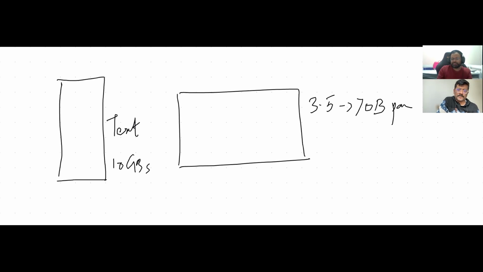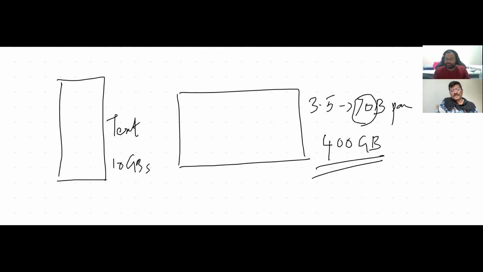Close to 400 GB is needed to run this model. 1 billion is equal to 1 GB. The number of parameters in the model is 70 billion. So my estimate is close to 500 to 600 GB.